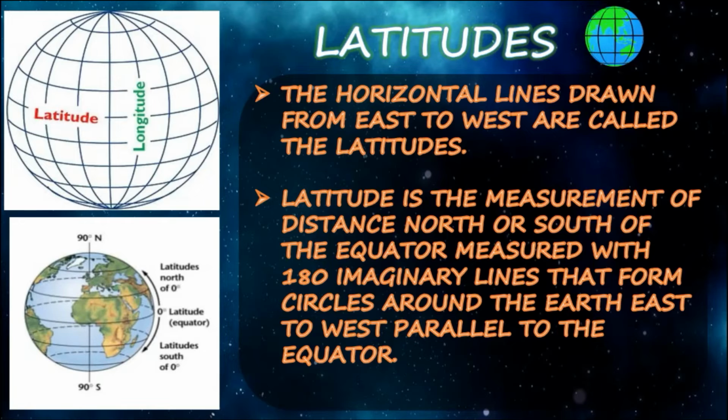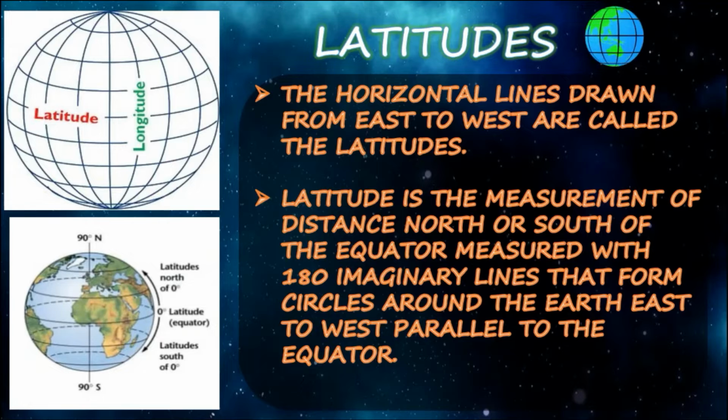So horizontal lines we can say are latitude. Note that these imaginary lines run parallel to the equator, so they do not meet at any point. So they are called parallel lines, otherwise parallels or latitude.